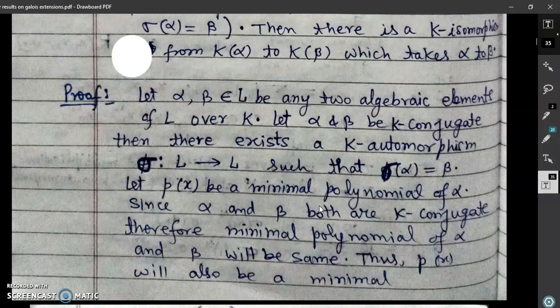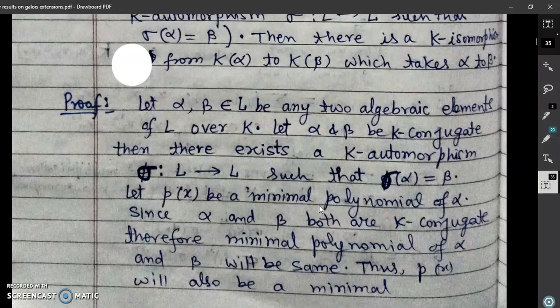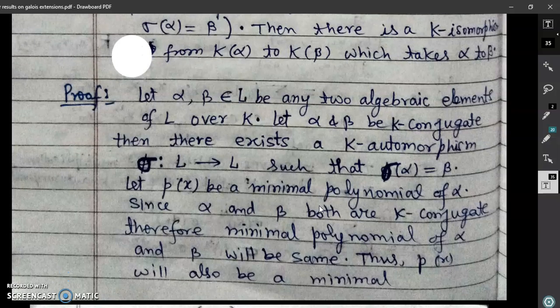So this proposition suggests to us how to extend an isomorphism from a subfield to its extension field. So suppose that alpha, beta be any two algebraic elements over K and alpha and beta be K-conjugate. It means by definition of K-conjugates we have a K-automorphism sigma from L into L such that sigma(alpha) is equal to beta. So this follows from the definition of K-conjugate. So remember the definition of K-conjugate.